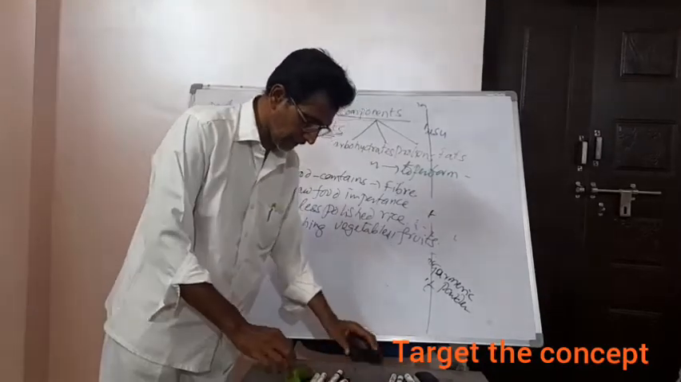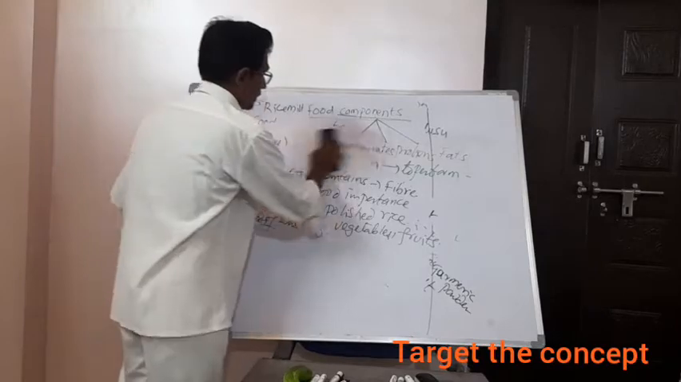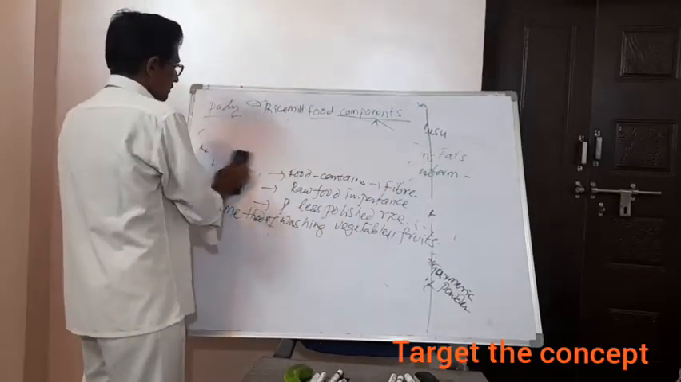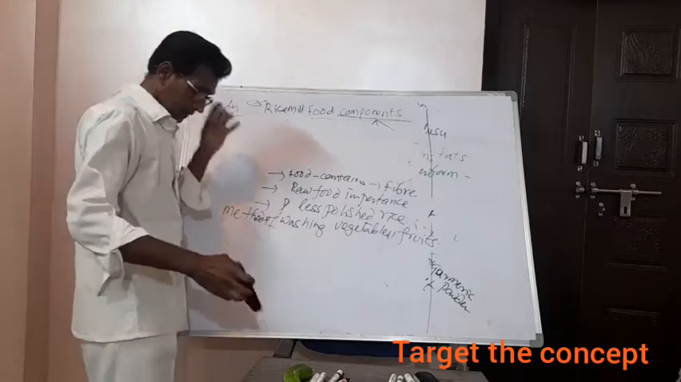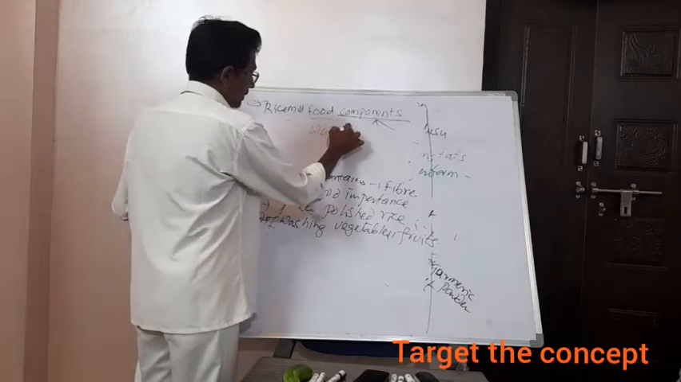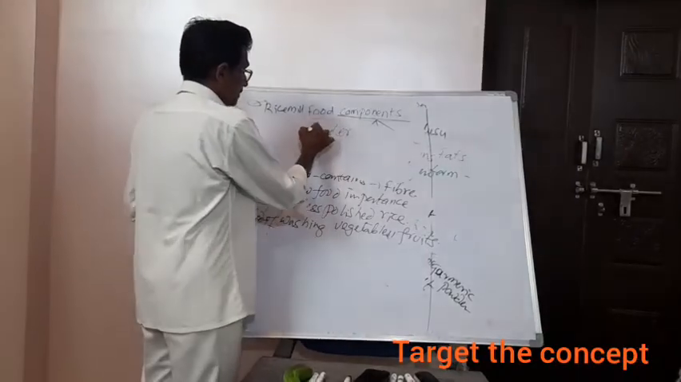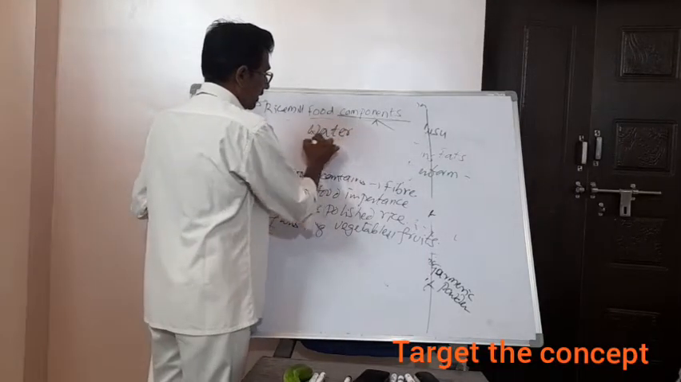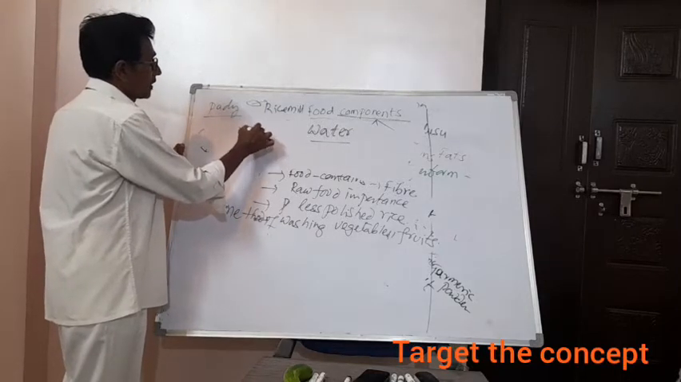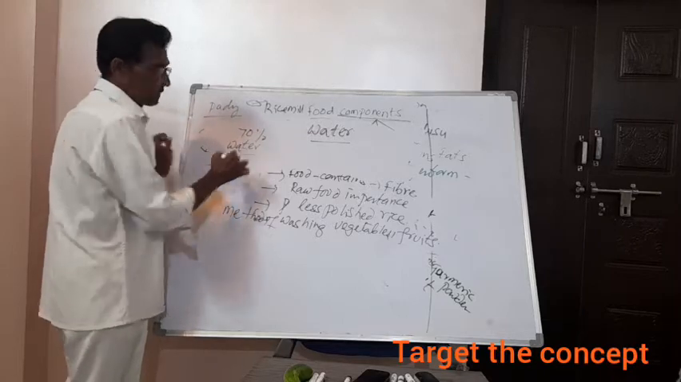And lastly, let us know about water. So water is also a food item. To tell the importance of water, nearly 70% of our body is filled with water only.